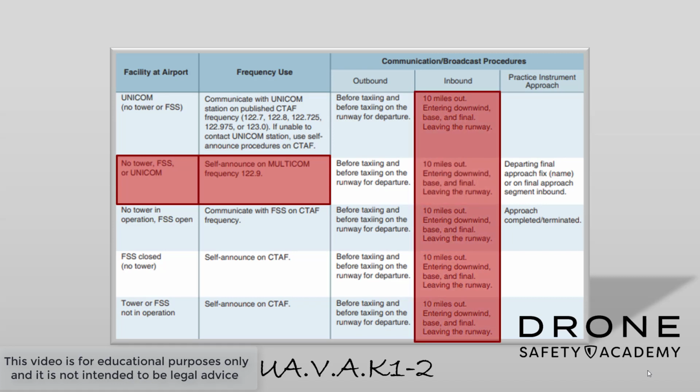For the inbound column, they all have something in common, and that is you're going to announce your intentions within 10 nautical miles. For each one of these situations, with the exception of line 2, you're going to self-announce or communicate your intentions on the published CTAF frequency.